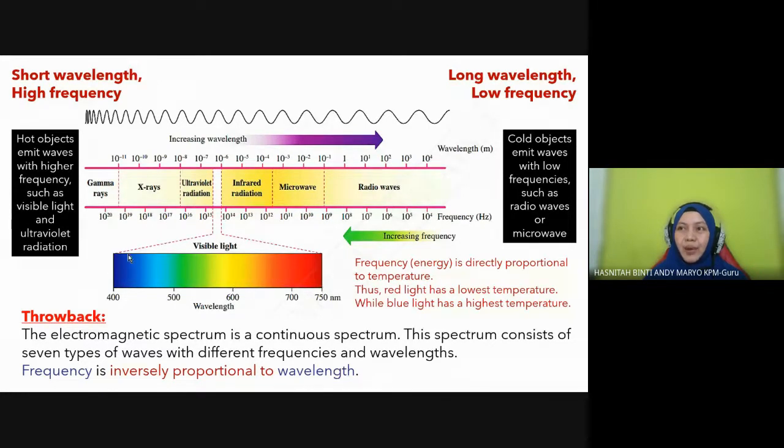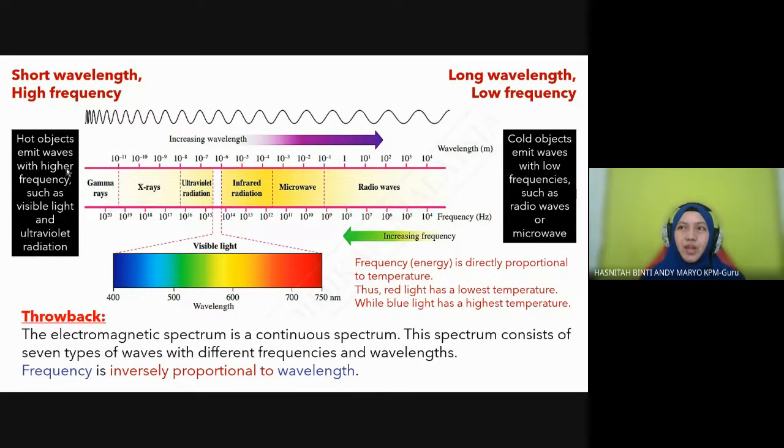Meanwhile, blue light has the highest frequency, so blue light is the hottest among the 7. You can see there, cold objects emit waves with low frequency, such as radio wave and microwave.